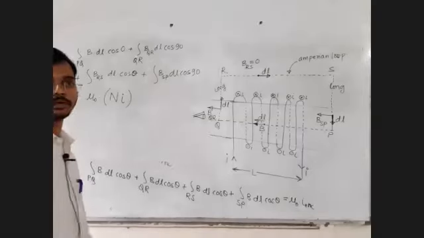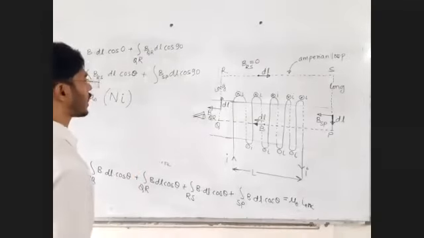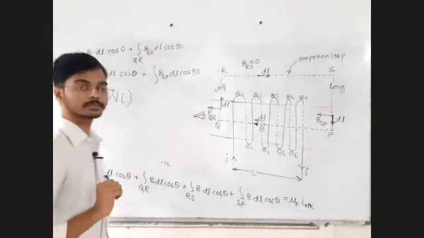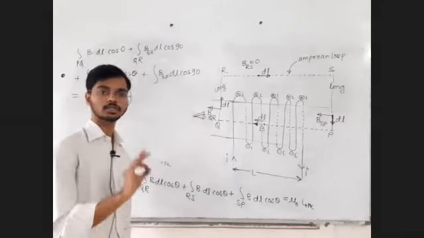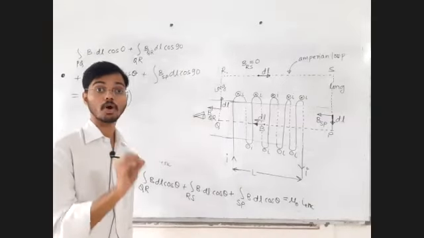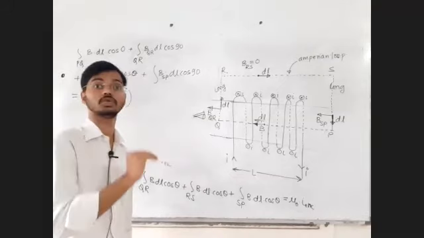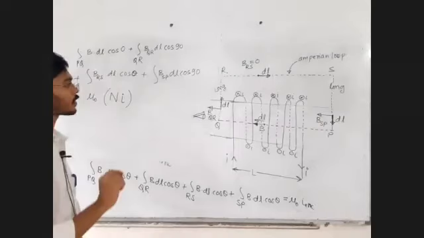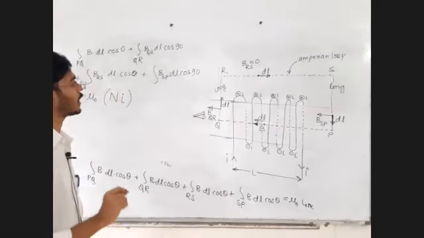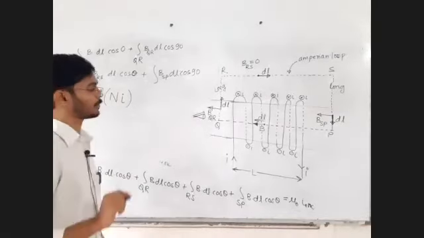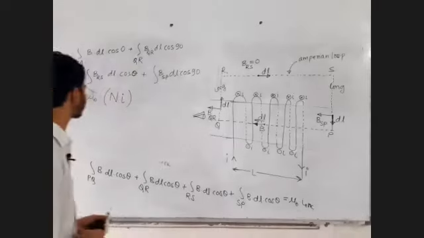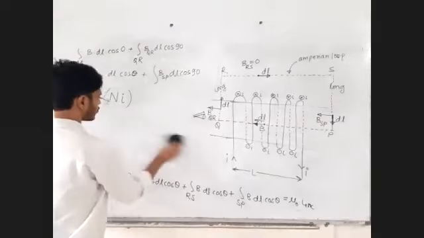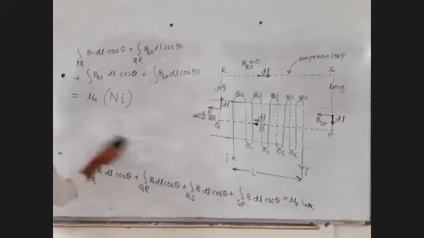Okay, and it will be capital N into I, not small n into I. Capital N is total number of turns. Small n is number of turns per unit length that we have already written. Only for that exact point I have written what is small n and what is capital N, to avoid confusion, because students make that same mistake. They immediately write small n here. No.